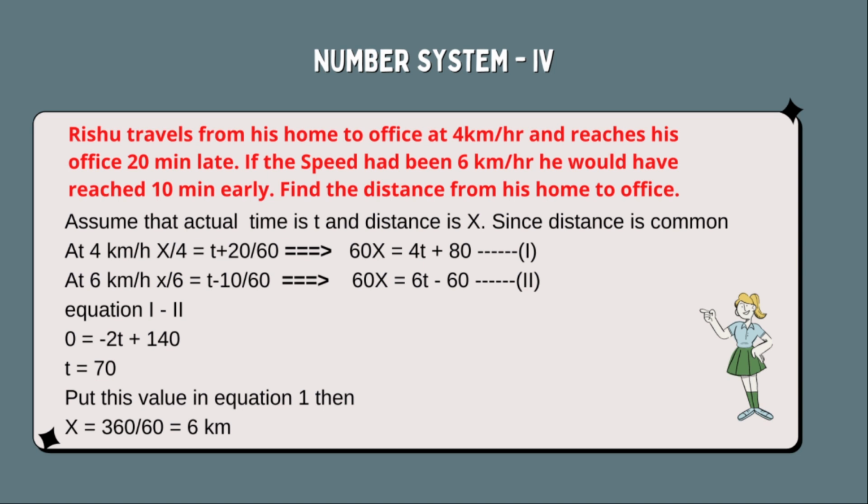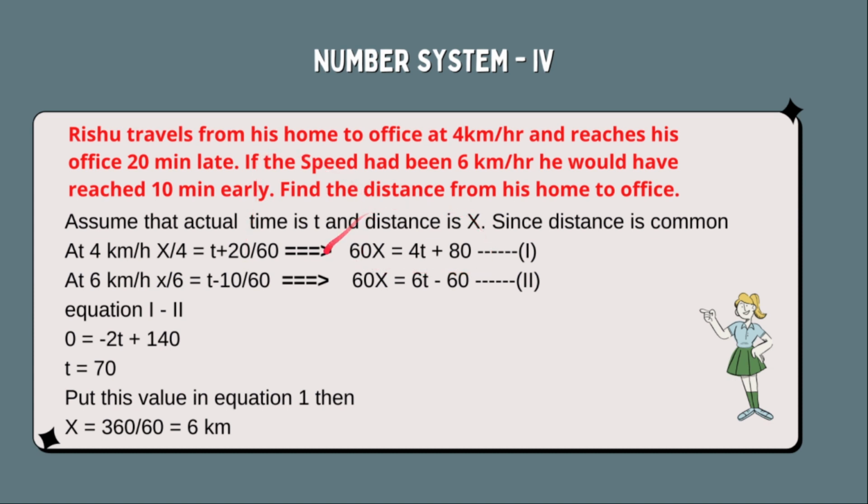Are you getting it? X by 4 is what? X is the distance, and 4 is the speed. So distance by speed is time. We have assumed x as the distance, and 4 km per hour is the speed, so distance by speed equals time. And what is the time when the speed is 4 km per hour? It's 20 minutes late, means t plus 20, and we have divided this by 60. So if we solve it, we get 60x equals 4t plus 80.